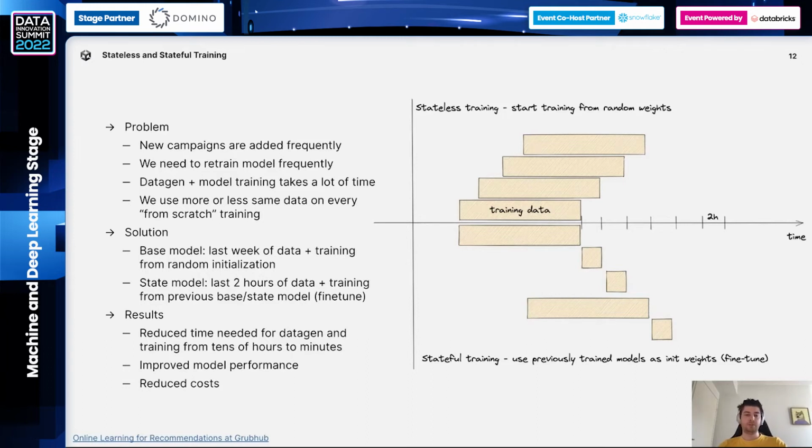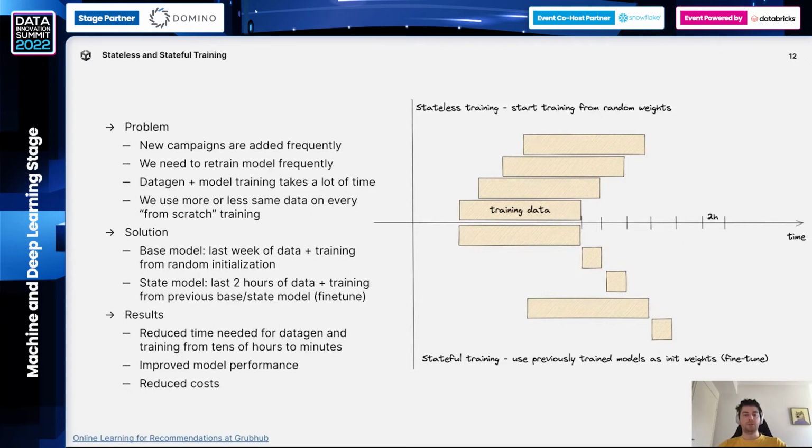But for the prefiltering model, it becomes a huge problem because when we predict conversion on the conversion side, we still predict something, right? But in the candidate selection, in the pre-filtering step, if the campaign is filtered out, we cannot show it to the conversion model, and it can create a very nasty feedback loop. So it's a good idea to avoid it and to make training as fast as possible. And to do that, we utilized this approach of stateful training.